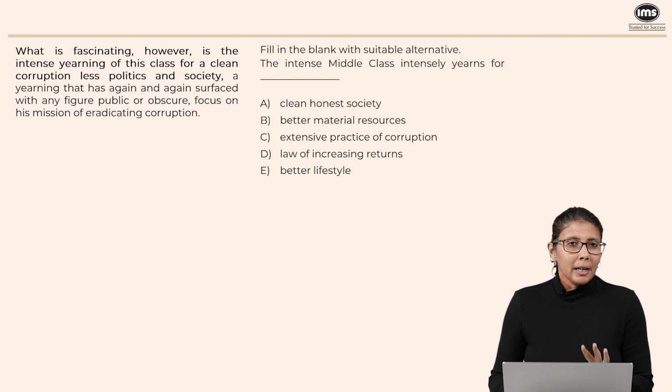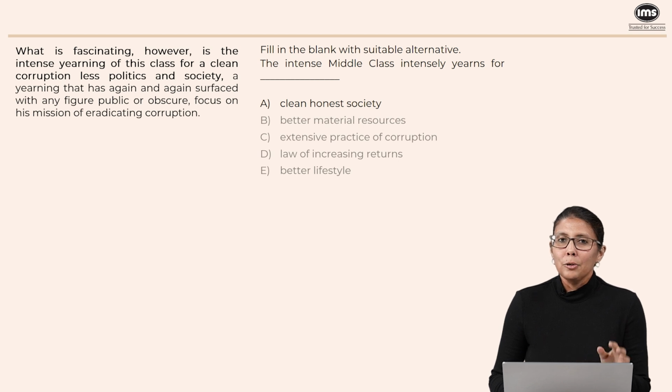B, we might have read about the fact that they want better material resources in the second paragraph, but this is not what they intensely want. What they intensely want is mentioned in the last paragraph, and therefore B should be eliminated. C, extensive practice of corruption. They are corrupt, but that's not what they want. They actually want to be corruption free. So C is out. Law of increasing returns has not been mentioned. It talks about diminishing returns, so we can eliminate D. They want a better lifestyle. Again, this has been mentioned in the second paragraph, but this is not their intense yearning. This is not what they really, really want. And so E must be eliminated.